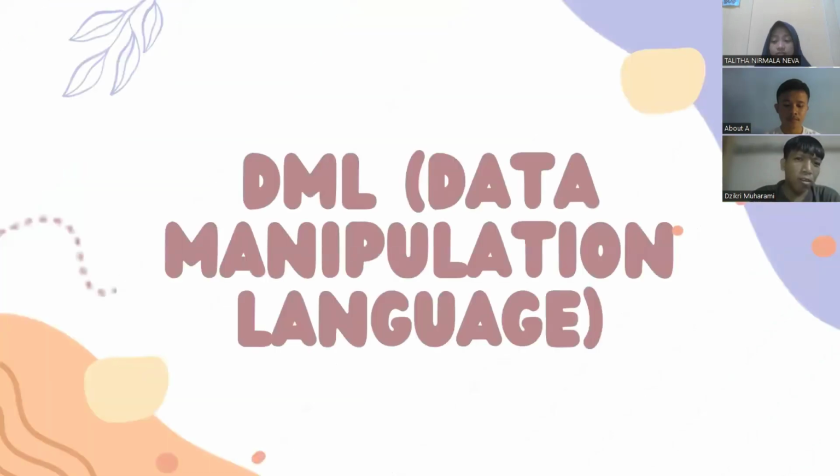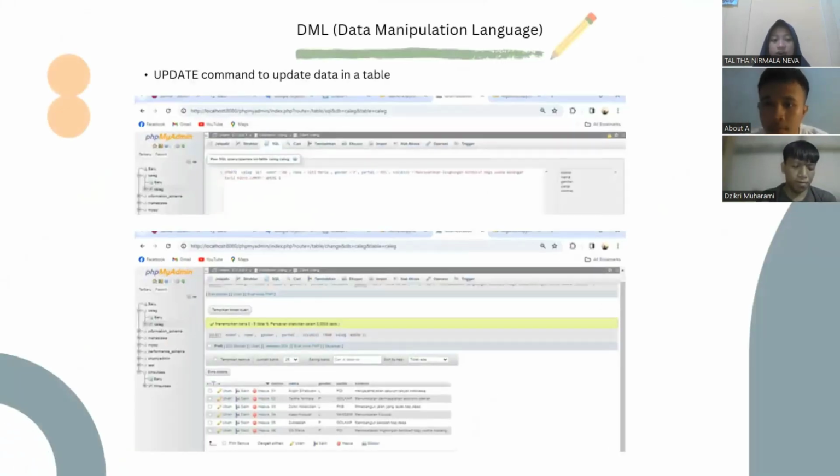Okay, after that, data manipulation language will be explained by Nepa. Okay, DML or data manipulation language. First, we have update. Update is a command to update data in the table.